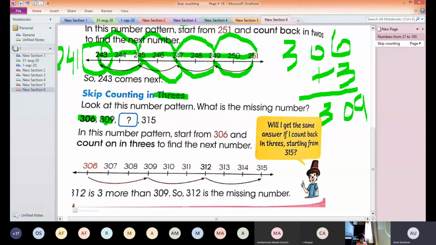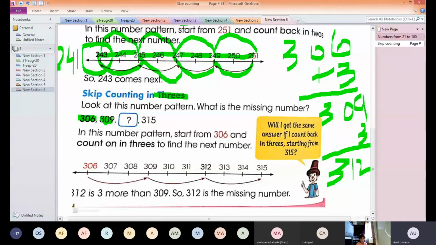So when I add 3 to 309, that will become 312: 310, 311 and 312. Or I can just draw a number line here, starting from 306, 307, 308, up to 315: 307, 308, 309, 310, 311, 312, 313, 314 and 315.